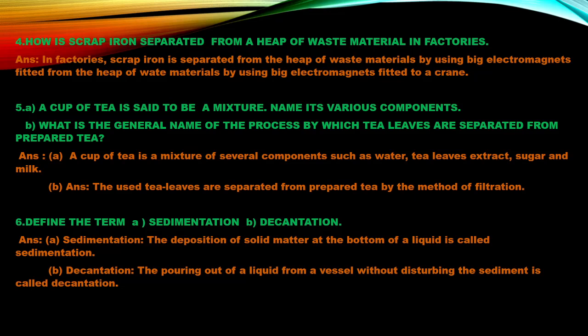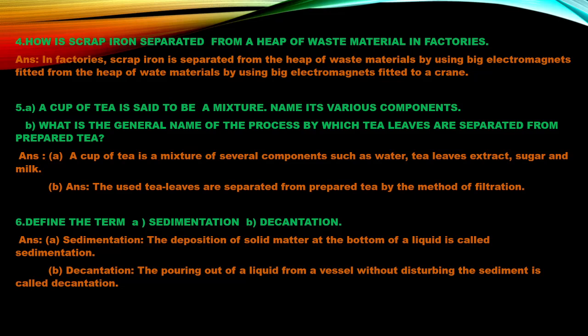Next is, define the terms sedimentation and decantation. So what is sedimentation? The deposit of the solid matter at the bottom of the liquid is sedimentation. We often say a sediment has formed. That is nothing but the deposition of the solid matter at the bottom.